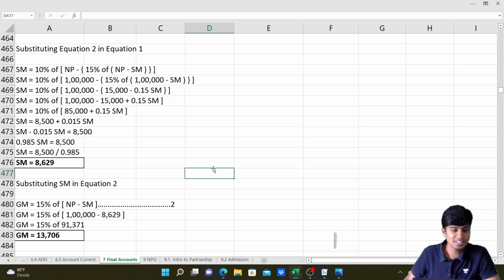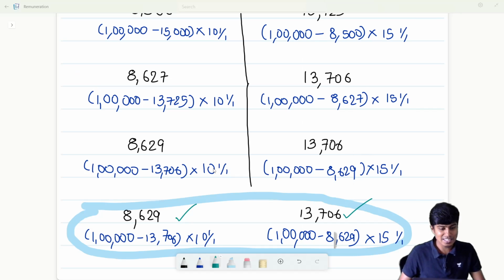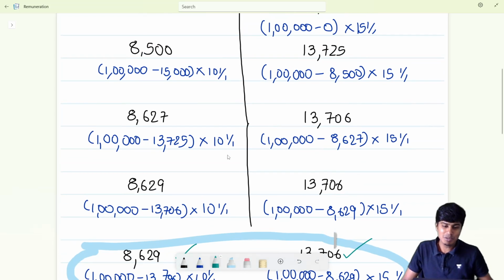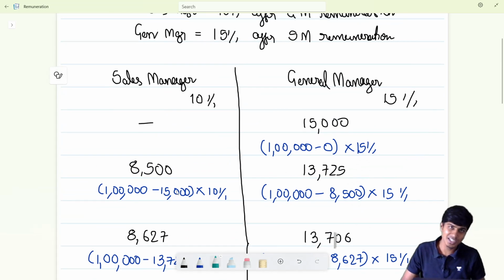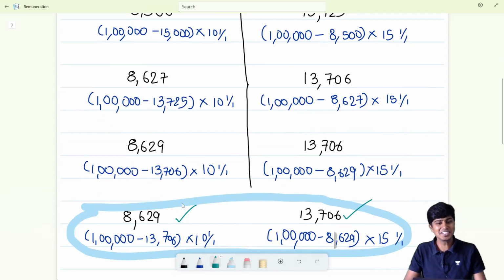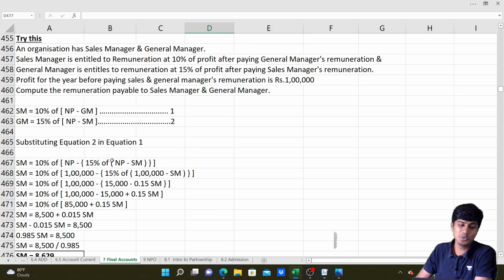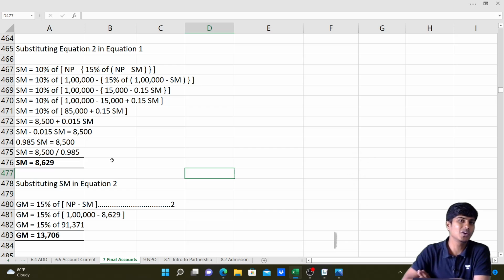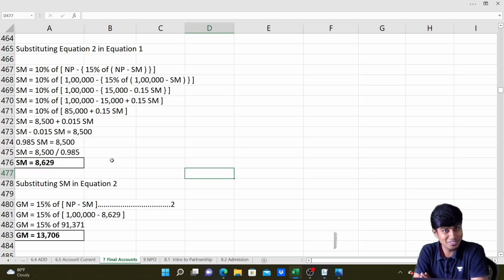And the answer is here. Sales manager's remuneration is 8,629 and general manager's remuneration is 13,706. That is the same answer that we found here. This method of dangling between the options, I call it the ding ding ding method, the ninja archery technique. And this method wherein you put an equation to solve it is what I call the Dakichiki method, the Augie and the cockroaches style. So I hope you understood this.